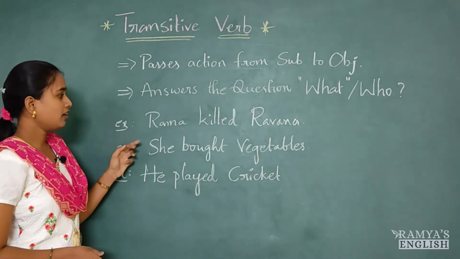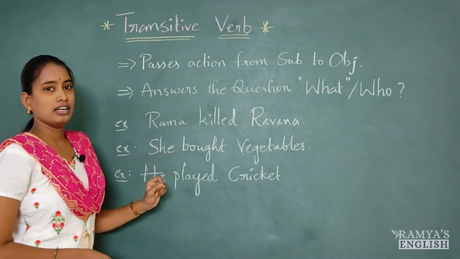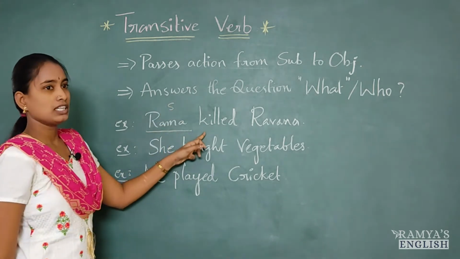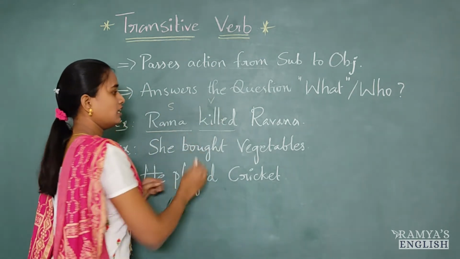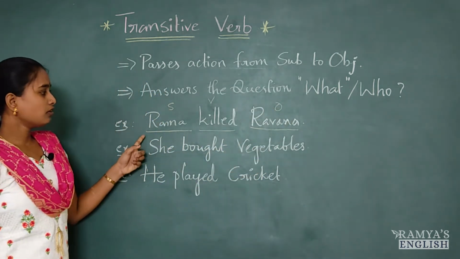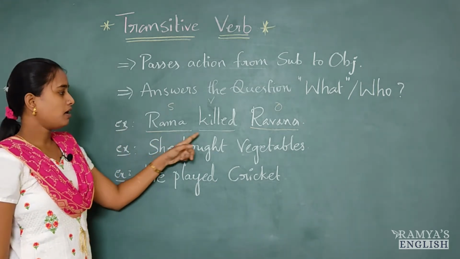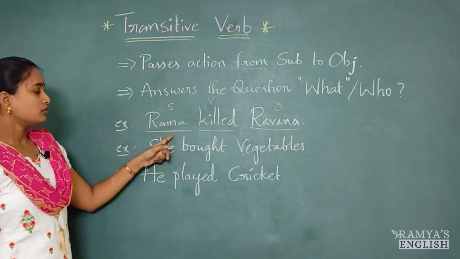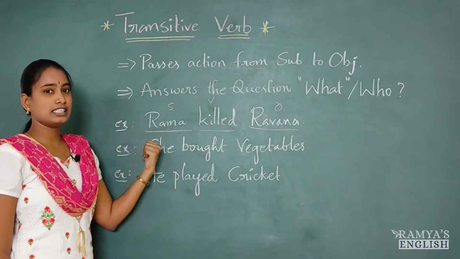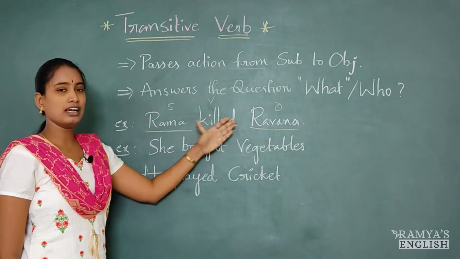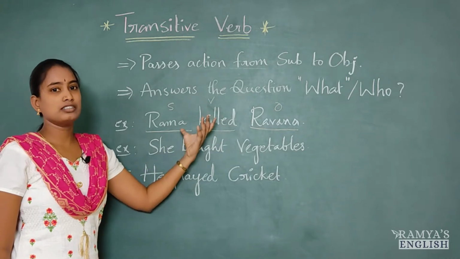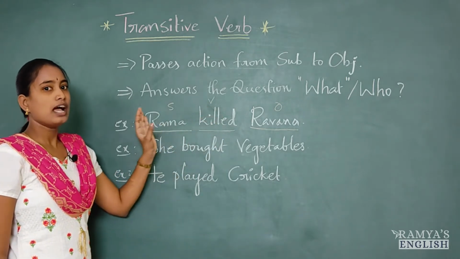Let's see one example here. Rama killed Ravana. In this sentence, what is the subject? Rama is subject. Killed is verb. And Ravana is object. So, read the sentence once. Rama killed Ravana. So, if you ask question, Rama killed who? Then this sentence is giving answer. Rama killed Ravana. So like this, all the transitive verb give answers for the question what and who.